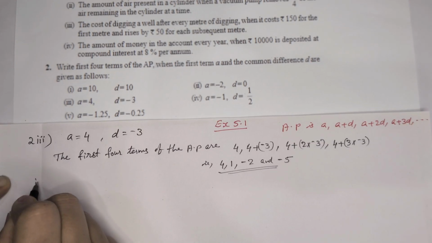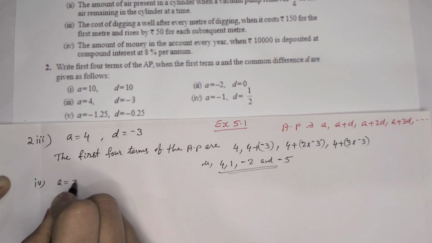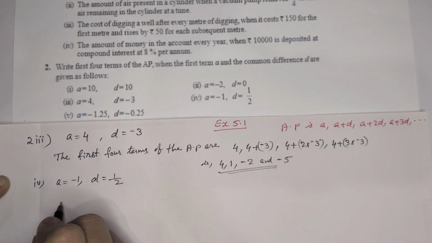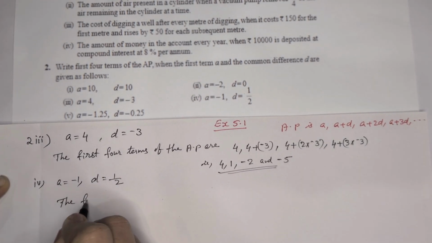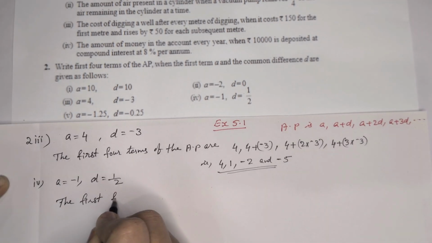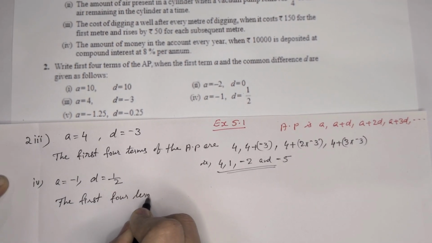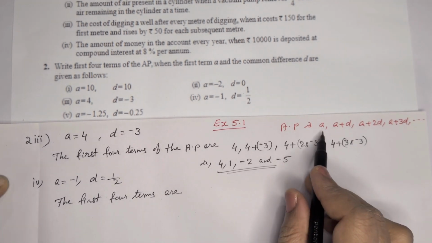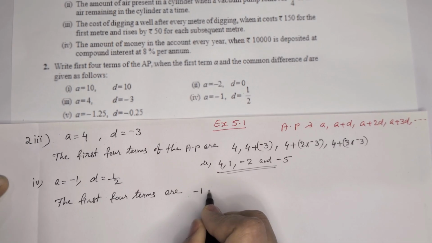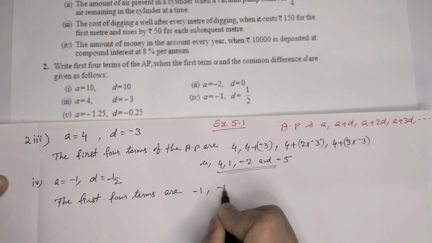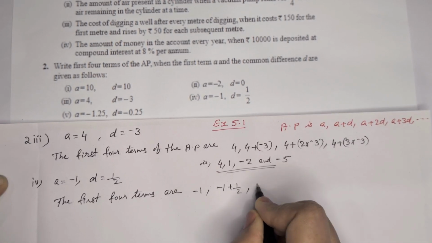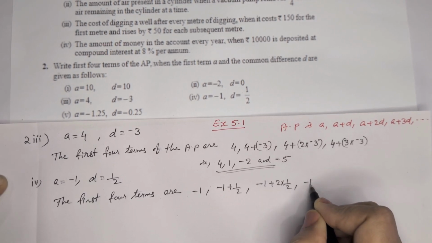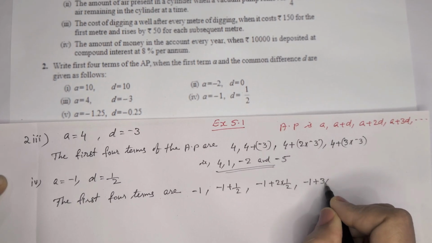Then fourth one, A is equal to minus 1, D is equal to 1 by 2. Terms are the first 4 terms. First term A, that means minus 1. Then A plus D, minus 1 plus 1 by 2. Then minus 1 plus 2 into 1 by 2. And minus 1 plus 3 into 1 by 2.